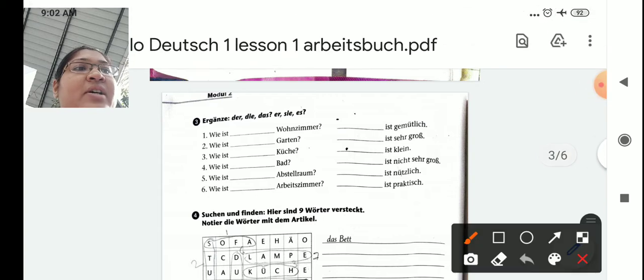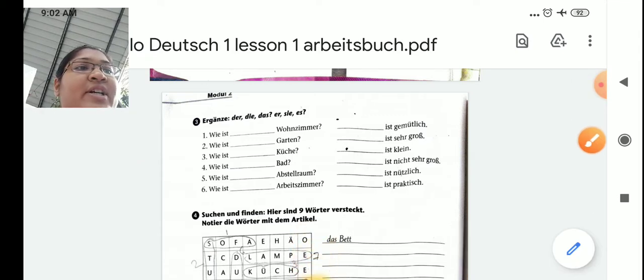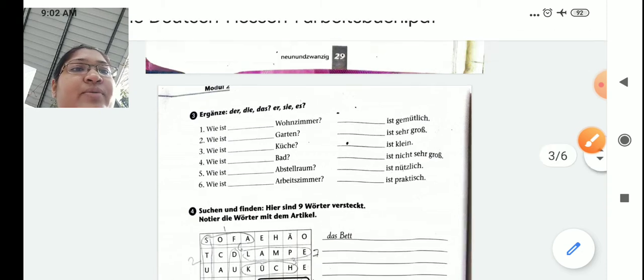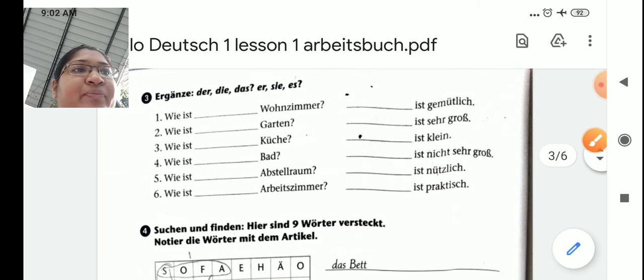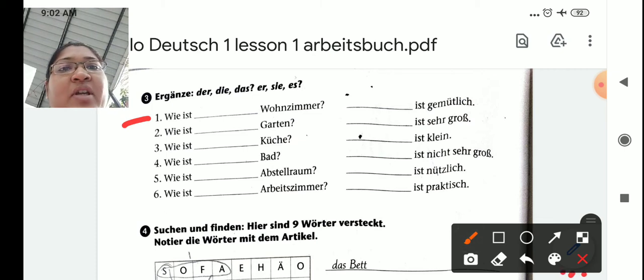Now let's come to the next one. Ergänze der, die, das oder er, es, sie. Okay. So all these things you have to use here. Now let's see first how to use. First example I will solve for you. Wie ist das Wohnzimmer? How is the living room? Okay, how is the living room? So Wohnzimmer का article है das.